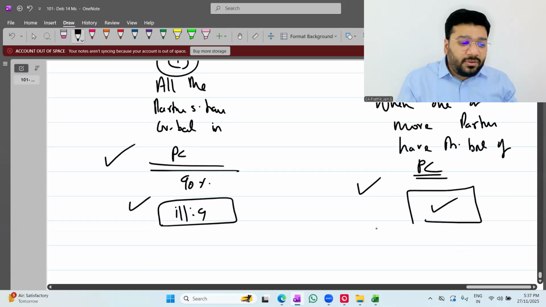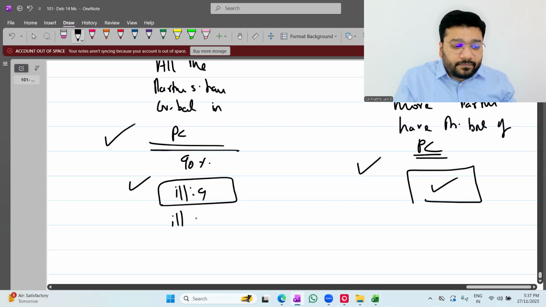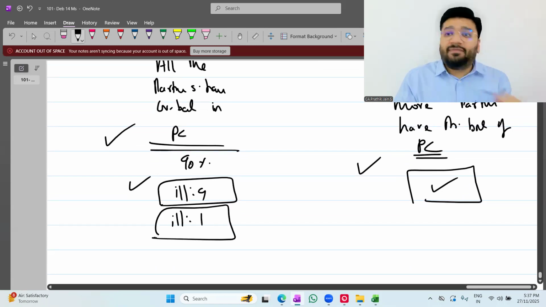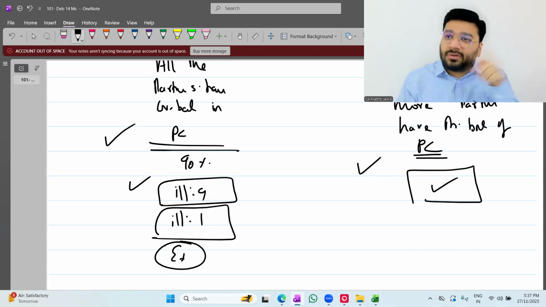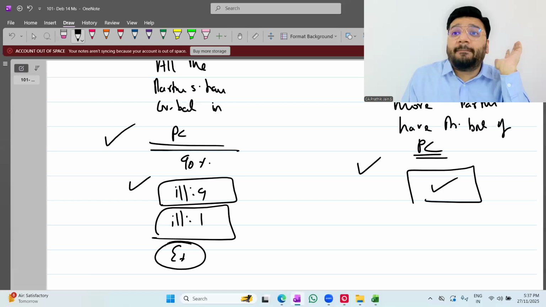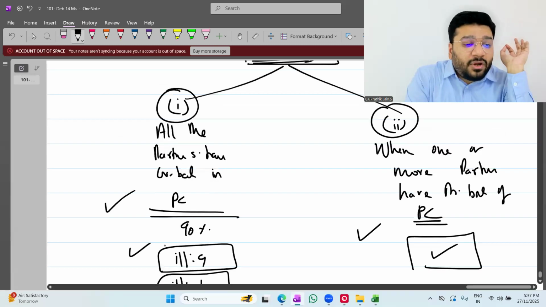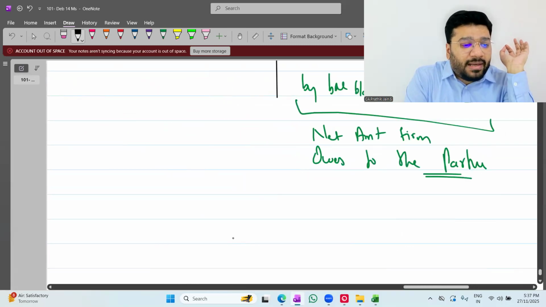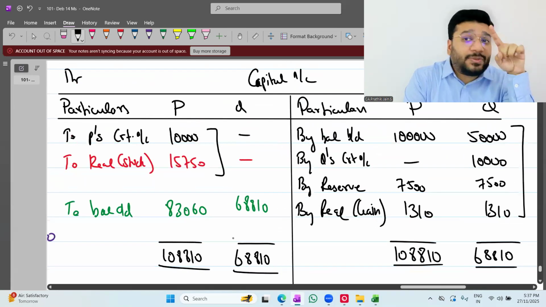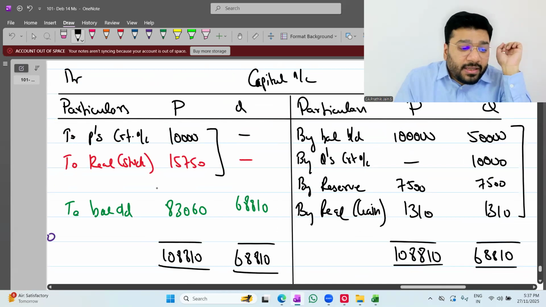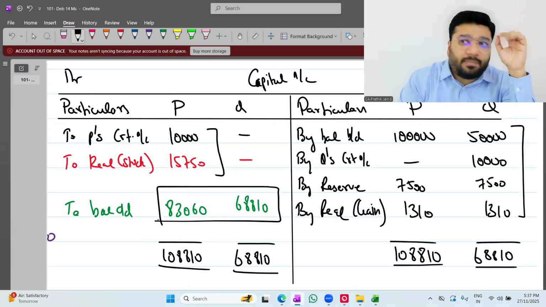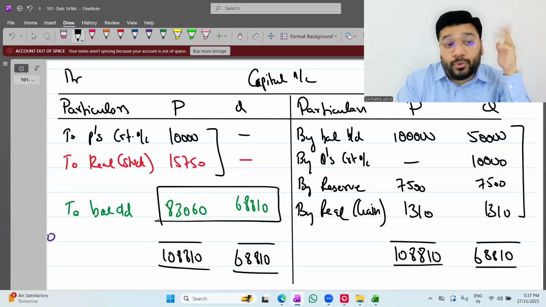Illustration 1, what we worked out, is based on what model? In illustration 1 also, you got everything as credit balance. Before that, I did an example, also with credit balance, which means at the end the firm has to pay money to the partners. In this case, whatever your closing balance is will exactly match your cash in hand or bank money. For example, can you please total these both and tell me what is the total amount to be paid to P and Q put together?